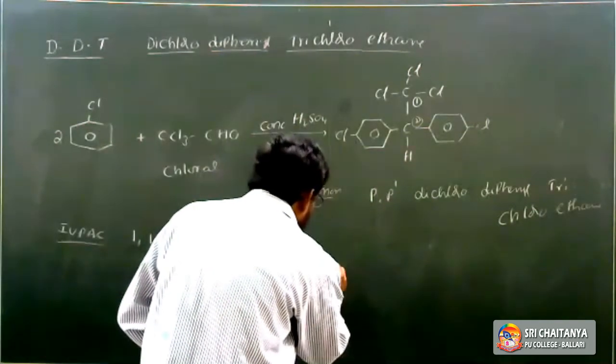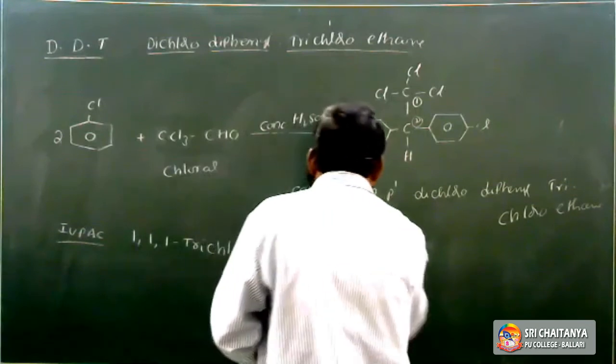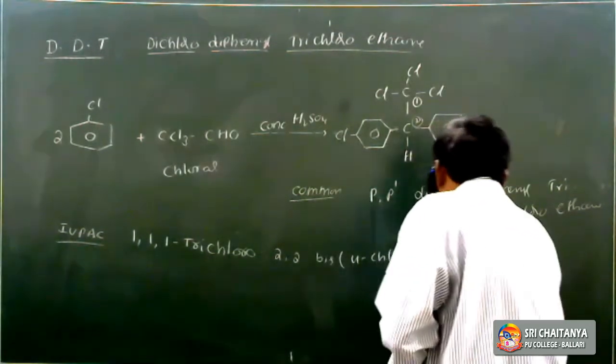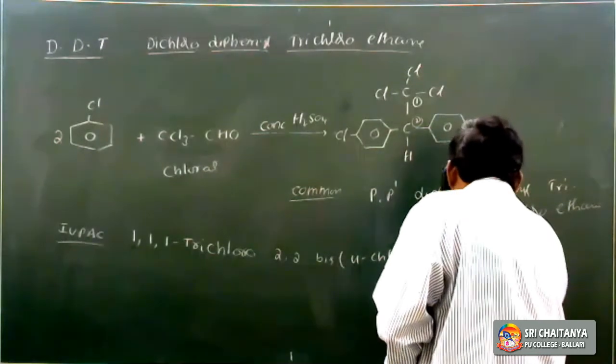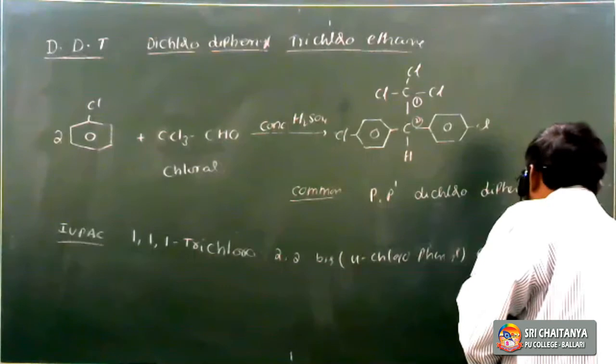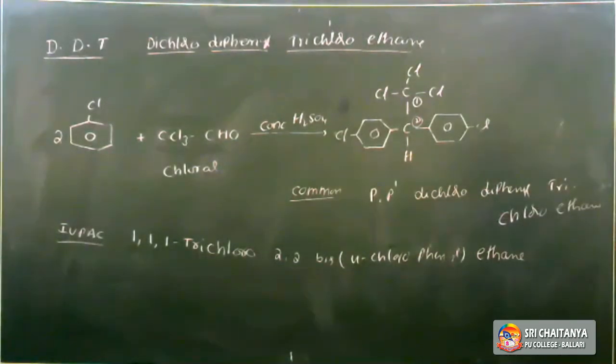Here we use bis instead of di. Next, it is 4-chlorophenyl, and the bracket is closed, so it is called ethane. This is the IUPAC name of DDT.